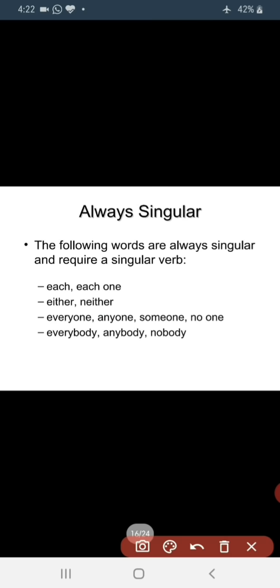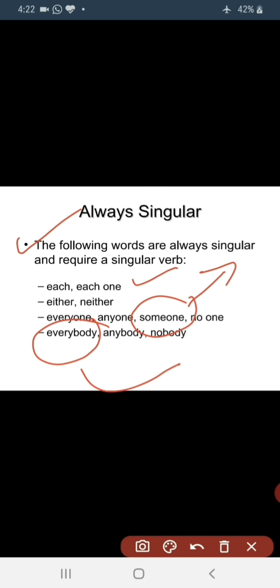See here. Always singular. The following words are always singular and require a singular verb. See, what are those words? Each, each one, either, everyone, anyone, someone. Someone is, not someone are. Someone, it seems that it is a plural, right or no? But it should have a singular verb. Someone is; everybody are, no, that is going to be wrong. Everybody is, anybody, nobody. Just try to understand.